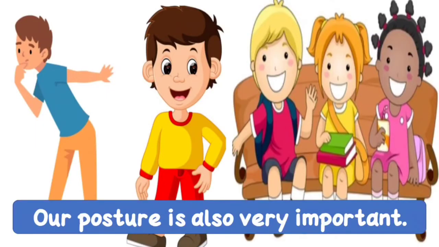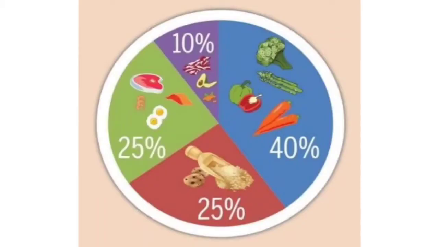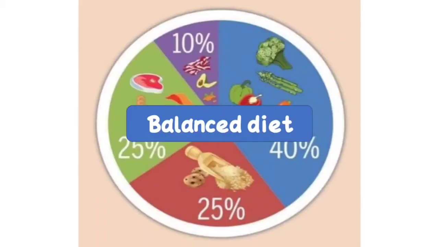Our posture is also very important, like how we stand, walk and sit. This position also depends upon the growth of our muscles and bones. If you do not sit or stand in a proper way, then it will create a problem to our body. Then having a balanced diet at proper times is very important. Having a balanced diet is also very important for the growth of muscles and bones.